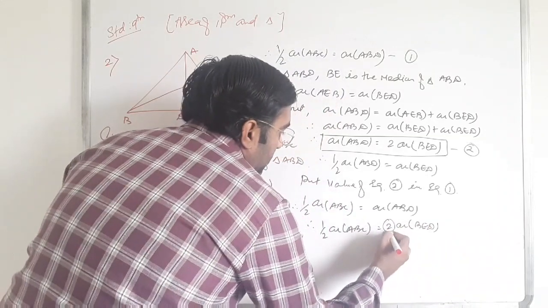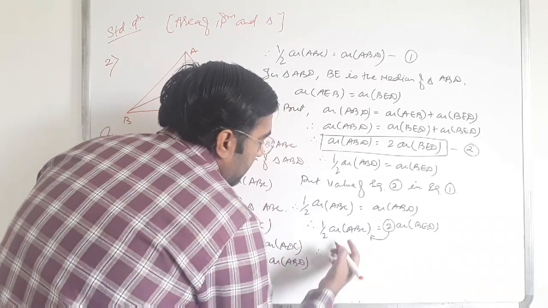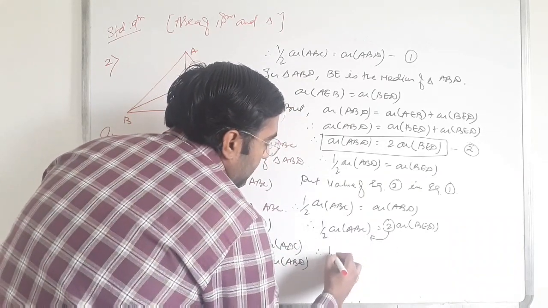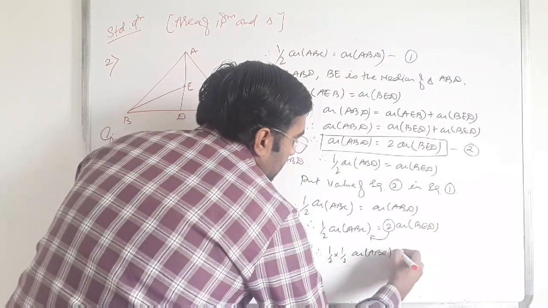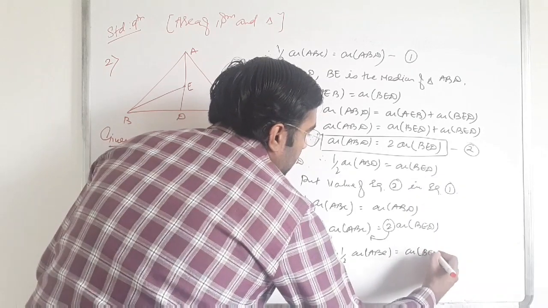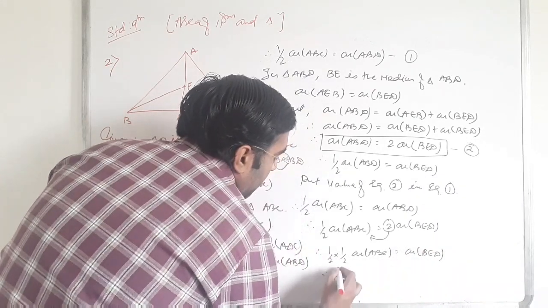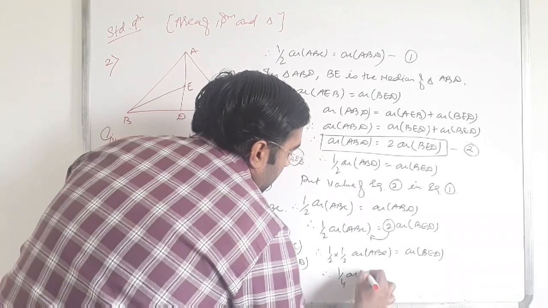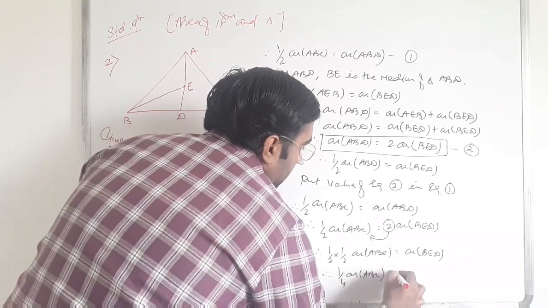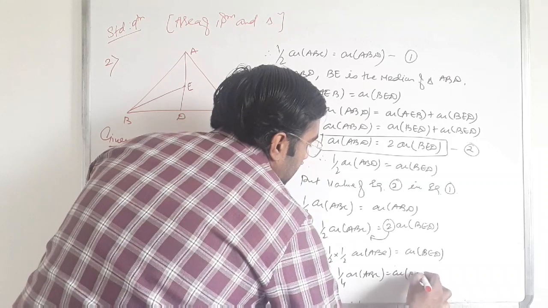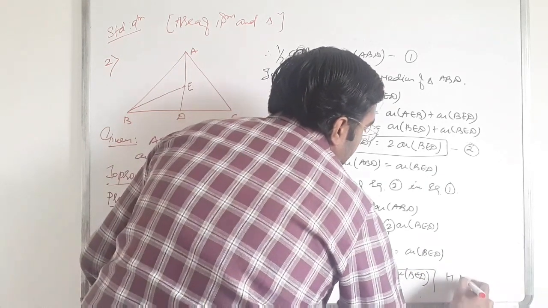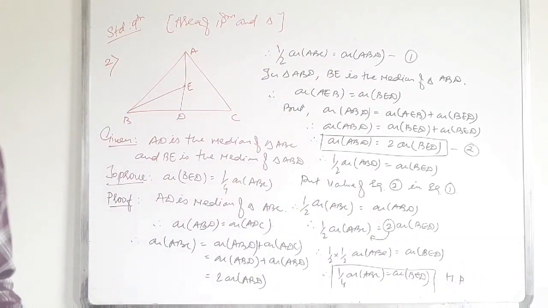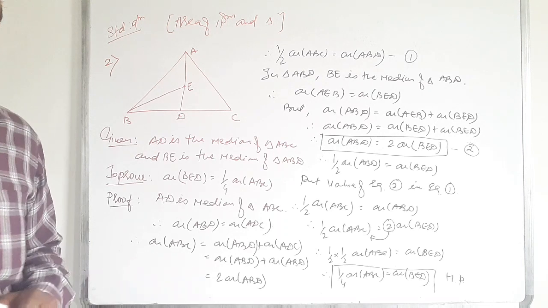Now 2 shifted to the other side to divide with ABC. So half into another half of area of ABC is equal to area of BED. So therefore 1/4 area of ABC is equal to the area of BED. Clear that? Hence proved. Okay, clear? So now write down this first.